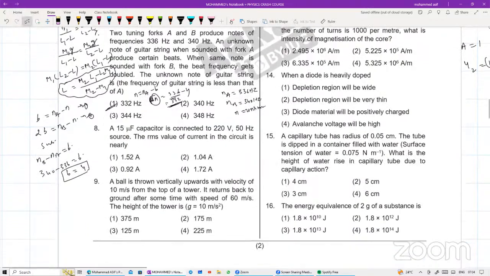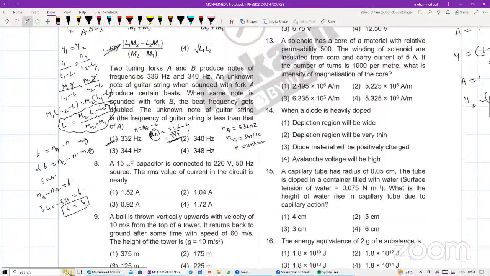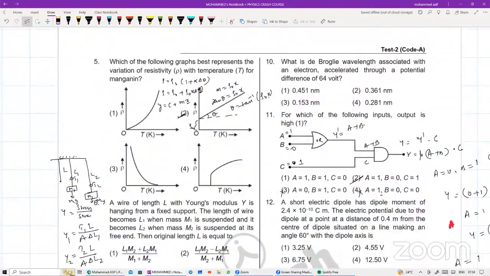Let's do the modern physics questions first. Next one is the 9th one, 10th one, have a look. Let's try the 10th one. What is the de Broglie wavelength associated with an electron accelerated through a potential difference of 64 volt? Everyone say it. What is the de Broglie wavelength associated with it?